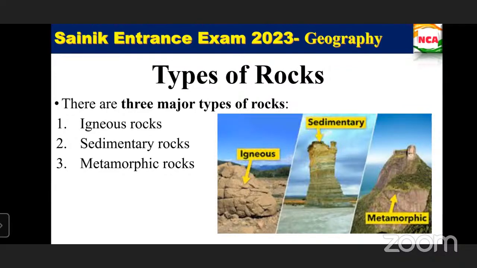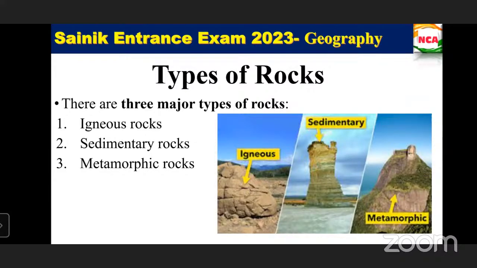Metamorphic rocks are formed when igneous and sedimentary rocks change form under very high temperature and pressure. Such changed rocks are called metamorphic rocks. So we'll see one by one. There are three major types of rocks based on how the rocks are being formed.